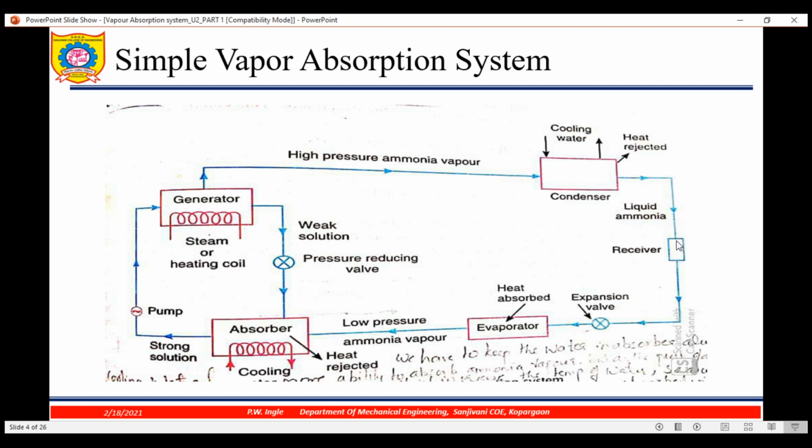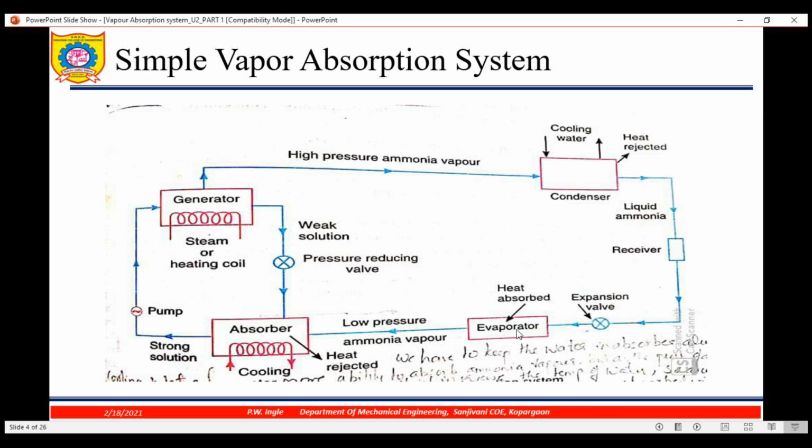Now this liquid ammonia will be received by the receiver, then it goes to the expansion valve. The expansion valve is used to reduce the pressure. Temperature we have reduced at the end of the condenser, and pressure we have reduced by using the expansion valve. That's why low pressure, low temperature ammonia will enter the evaporator.